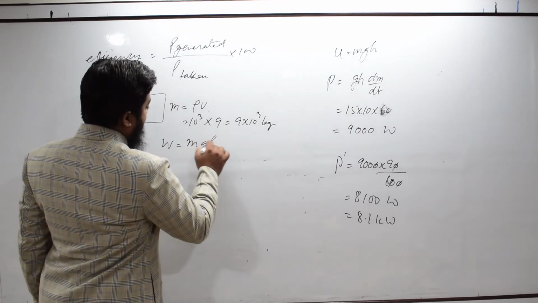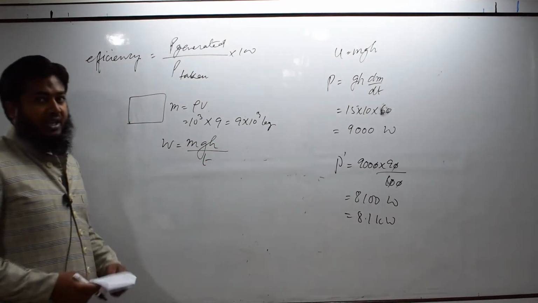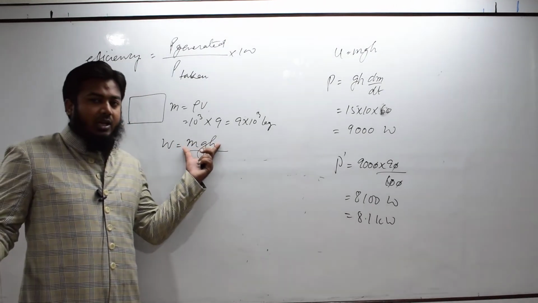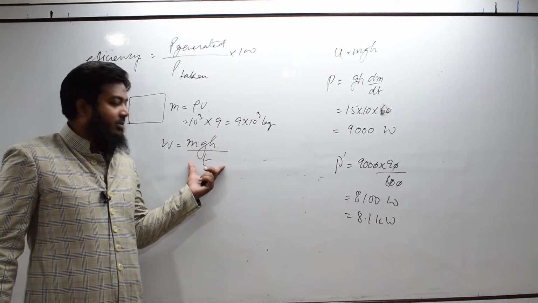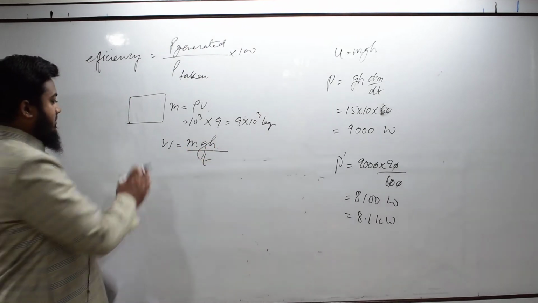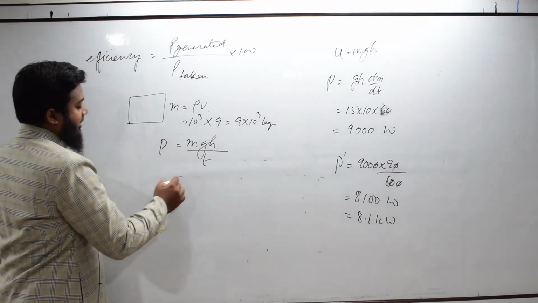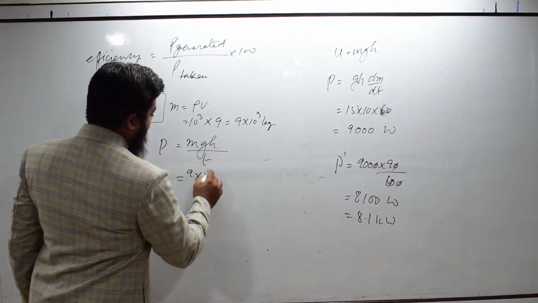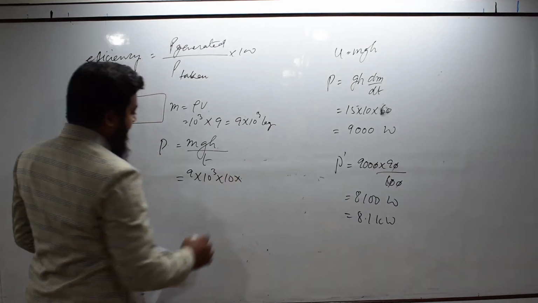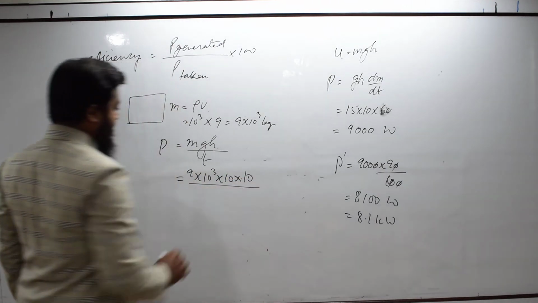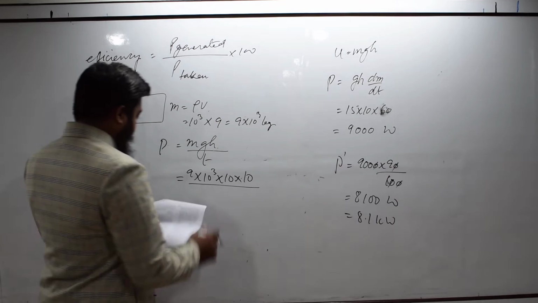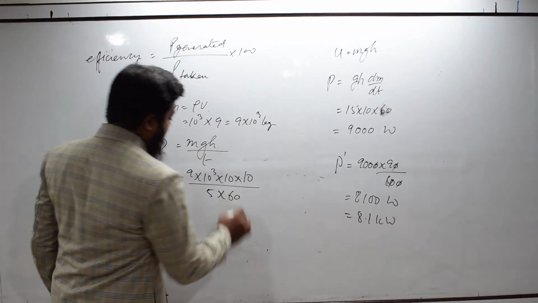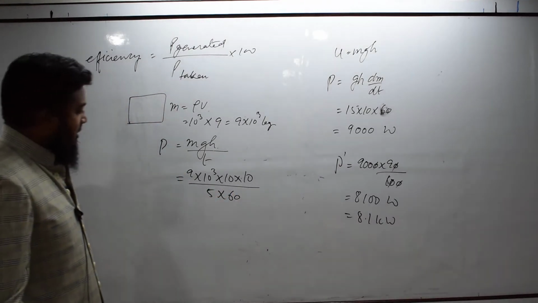Then work done is mgh, and work done upon time is power. Now, mass is 9 into 10 raised to the power 3, g is 10, height to which the water is to be taken is 10, and time is 5 minutes. So, 5 into 60 seconds.